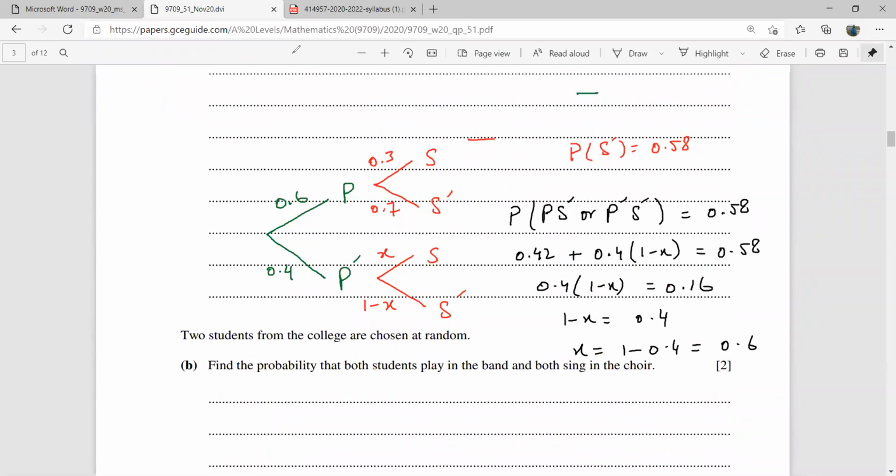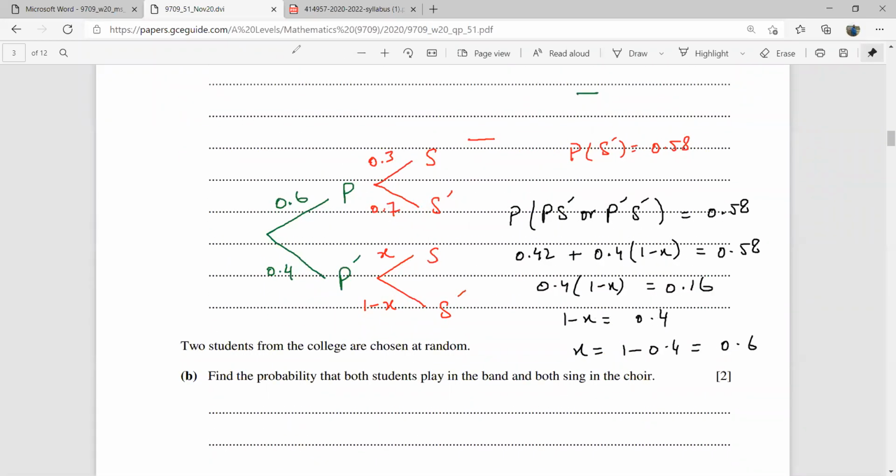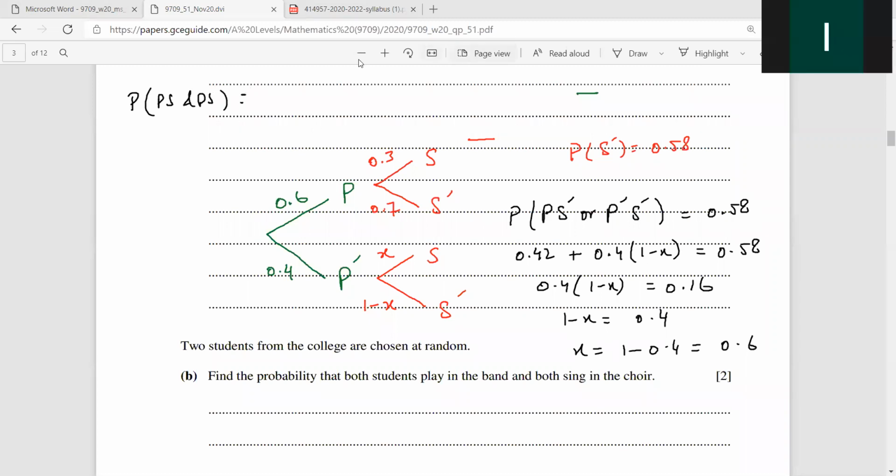Now let's go to part B. It says two students from the college are chosen at random. Find the probability that both students play in the band and both sing in the choir. Play and sing, and there are two students. So this would be the probability of play and sing, and play and sing. Playing and singing is 0.6 times 0.3, and 0.6 times 0.3. So this should give us the answer to part B.